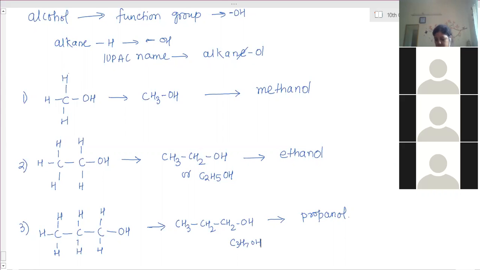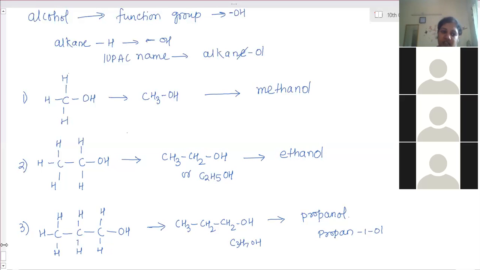Ma'am, until hex? Hexanol. Okay, ma'am. Now, where you are placing the OH group matters. Now it is methanol; for propanol, if you are placing it on the 1st carbon atom, the naming will also change. It is propan-1-ol because it is connected to the first carbon atom.